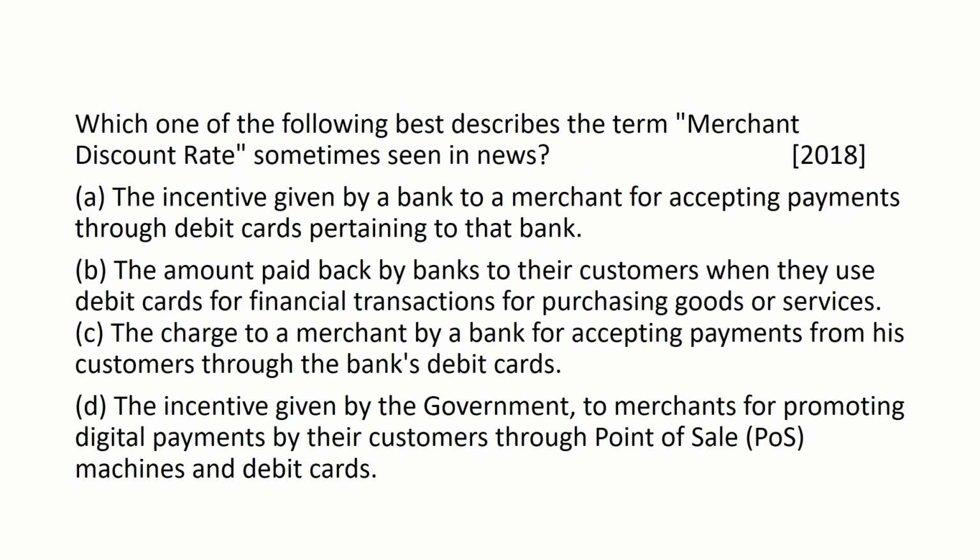which one of the following best describes the term merchant discount rate, sometimes seen in news? Option A, the incentive given by a bank to a merchant for accepting payments through debit cards pertaining to that bank. Option B, the amount paid back by banks to their customers when they use debit cards for financial transactions for purchasing goods or services. Option C, the charge to a merchant by a bank for accepting payments from his customers through the bank's debit cards. Option D.